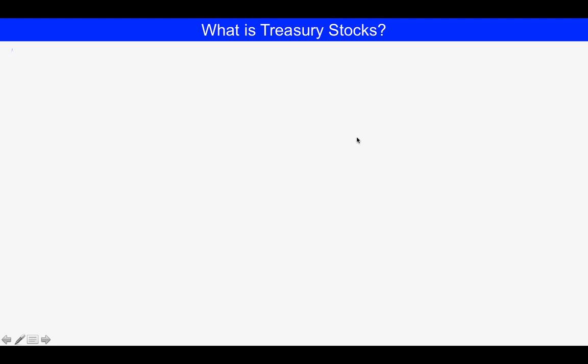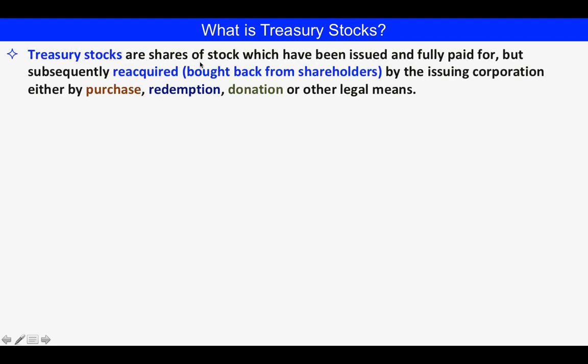What is treasury stocks? Treasury stocks are shares of stock which have been issued and fully paid for, but subsequently reacquired or bought back from shareholders by the issuing corporation either by purchase, redemption, donation, or other legal means. Okay? In the previous discussion, we have discussed donation. And redemption is redeeming the stocks from the shareholders, and purchase is buying the shares from stockholders.